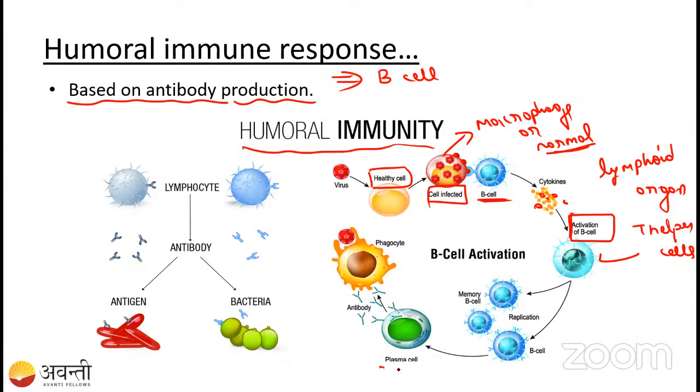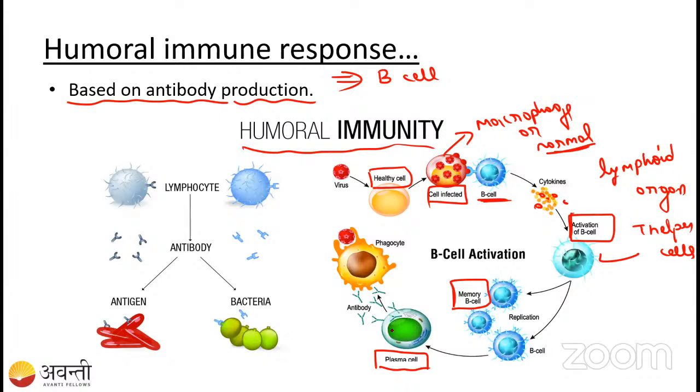One we will call the plasma cell and another we will call the memory cell. Okay, one is the plasma cell and the other one is the memory cell. So the memory cell is kept like that only. Whenever the same bacteria or the same pathogen infects next time, the memory cell will remember that, it will be converted again into the plasma cell and it will secrete the antibody.